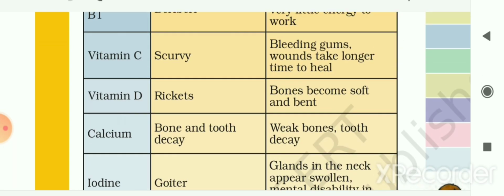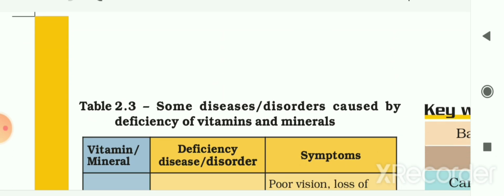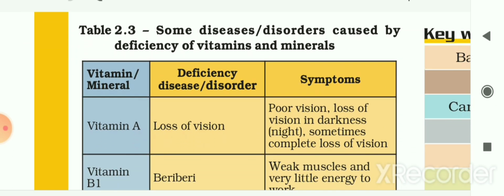Now let us see some diseases or disorders caused by the deficiency of vitamins and minerals. First is vitamin A. Because of the deficiency of vitamin A, a person might suffer from loss of vision, and you can see symptoms in that person like poor vision, loss of vision in darkness or at night, and sometimes complete loss of vision.